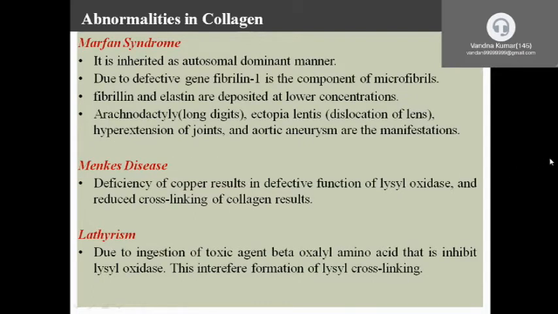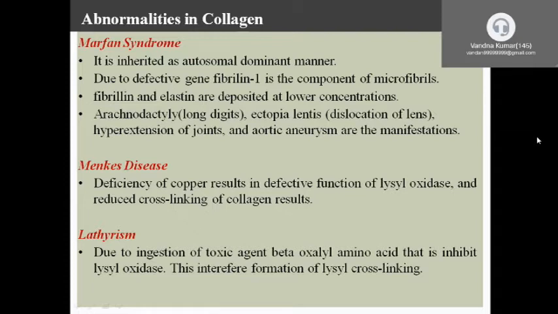Another syndrome is Marfan syndrome. It is an inherited autosomal dominant disorder due to a defective gene, fibrillin 1. Fibrillin 1 is a component of microfibrils, and elastin is deposited on them.